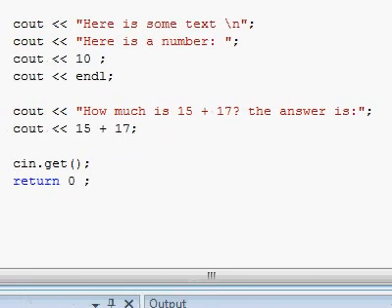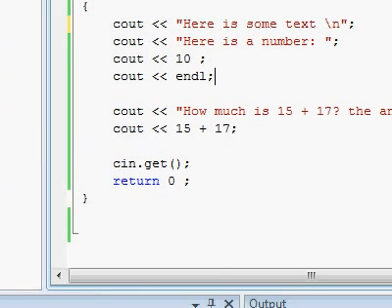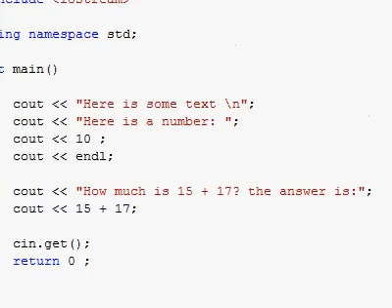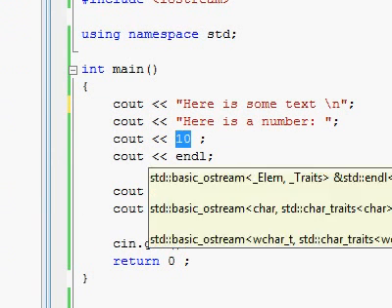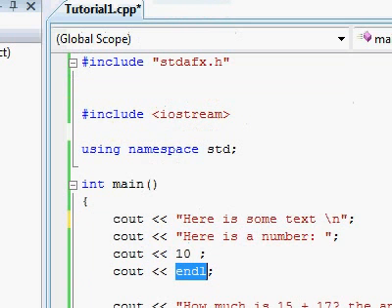The answer is, and over here we do a mathematical operation. Here's another special thing which you can output, which you can print using this cout thingy. We already saw you can print out text inside of quotes. We saw you can print out a number. We saw you could print out a special keyword which is in the IOStream file, which makes things go on the next line.